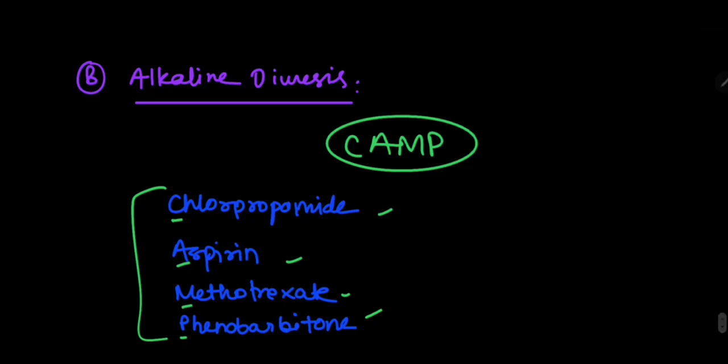Our next question is urinary alkalinization. So we know we have the mnemonic, that is CAMP. In chlorpropamide, aspirin, methotrexate and phenobarbital, we do alkaline diuresis. So in the question, phenobarbital is there, so our answer will be phenobarbital.